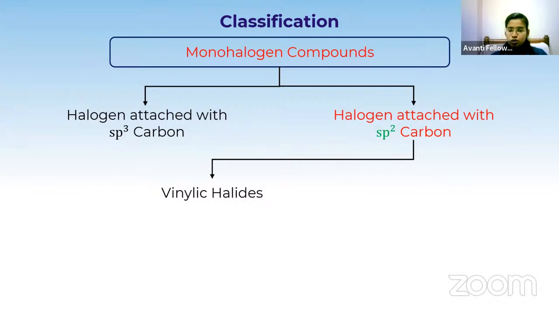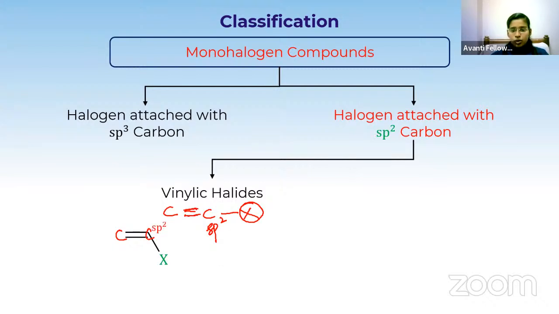Vinylic means there should be only two carbons, carbon double bond carbon, and that will be directly attached to the halogen. The halogen attached carbon is having the double bond. If the carbon is having a double bond, then it is sp2 hybridized, right? So this is the sp2 hybridized carbon.